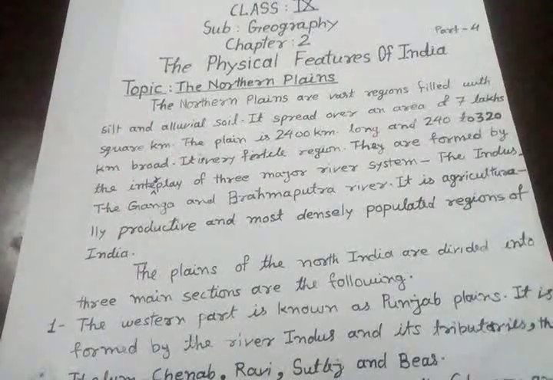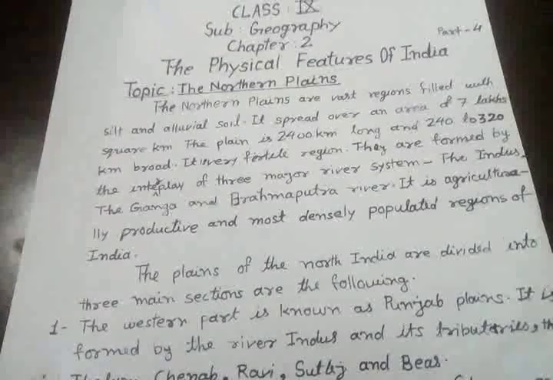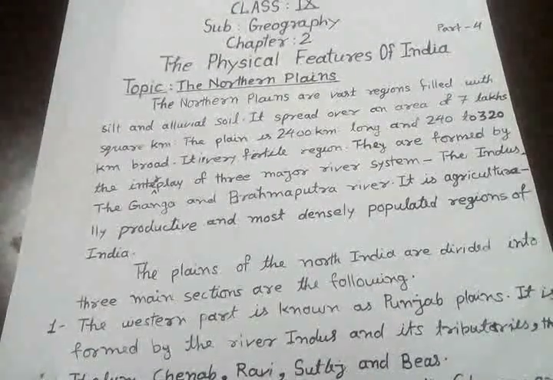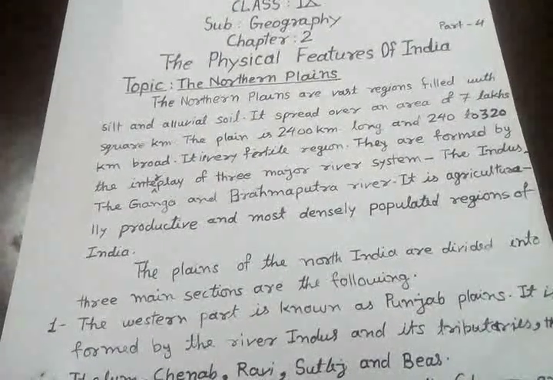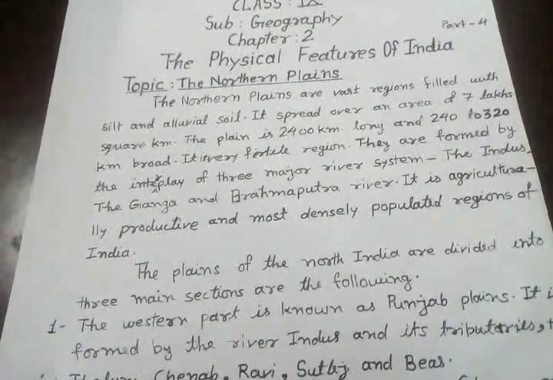Northern plains of India are situated toward the south of the Himalayan region and north of the Deccan Plateau.